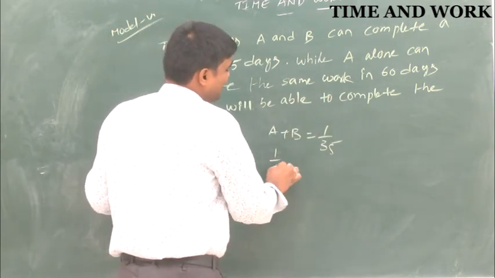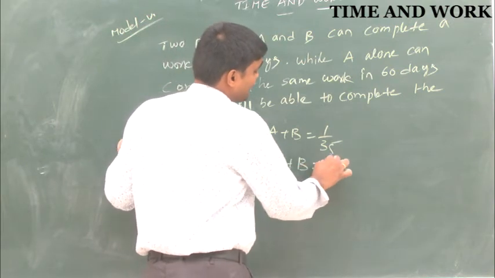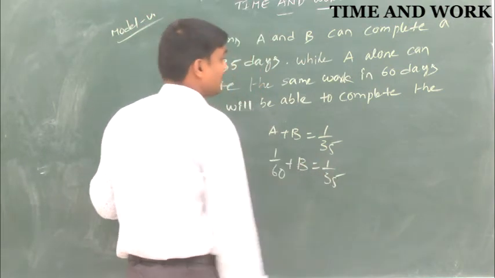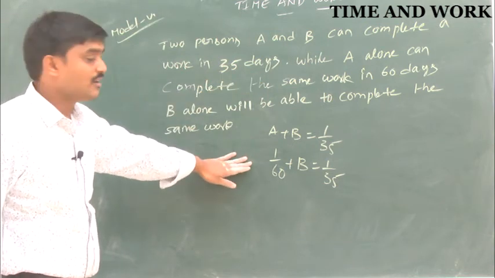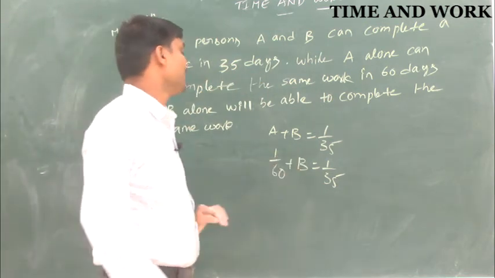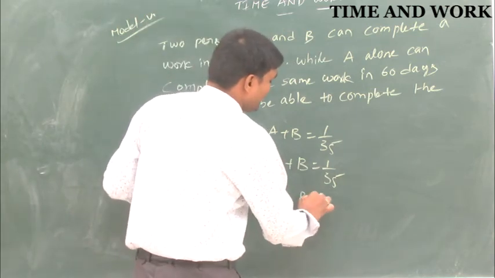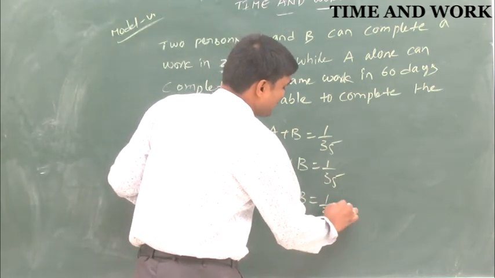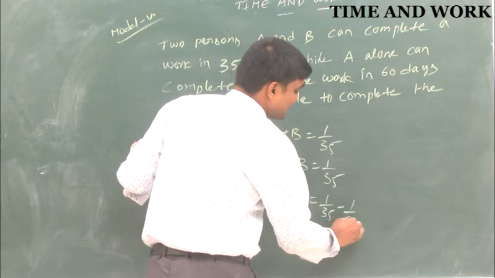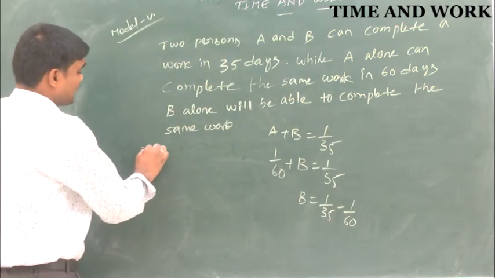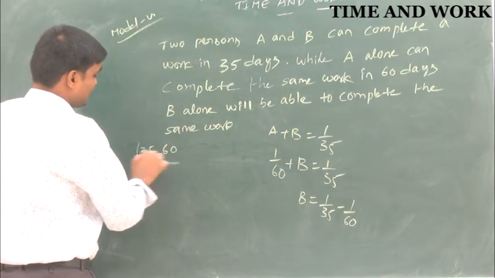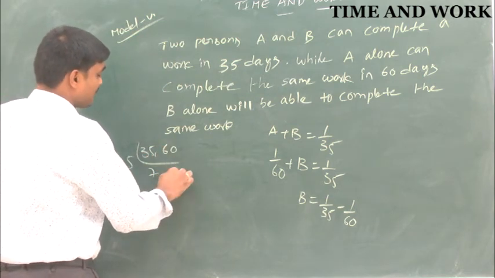So 1 by 60 plus B equals 1 by 35. So for B, 1 by 35 minus 1 by 60. The LCM of 35 and 60 is 5 into 7 into 12.